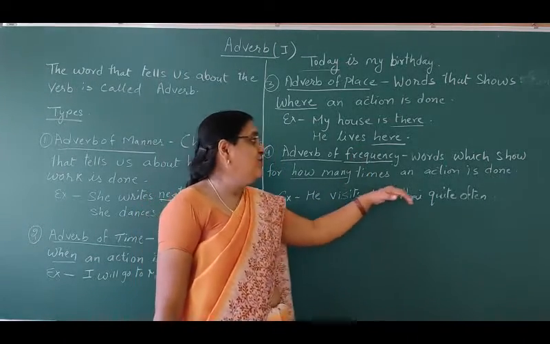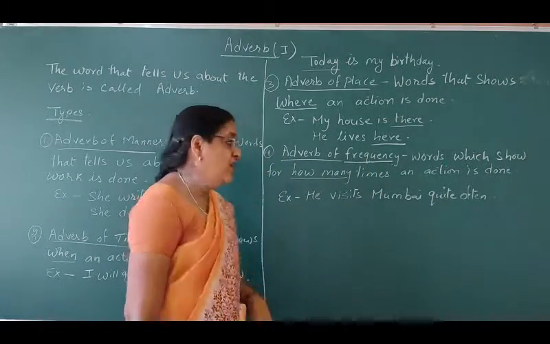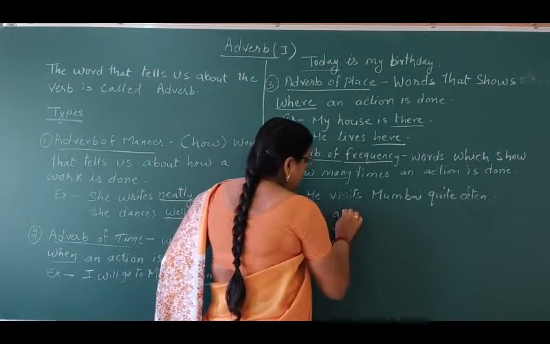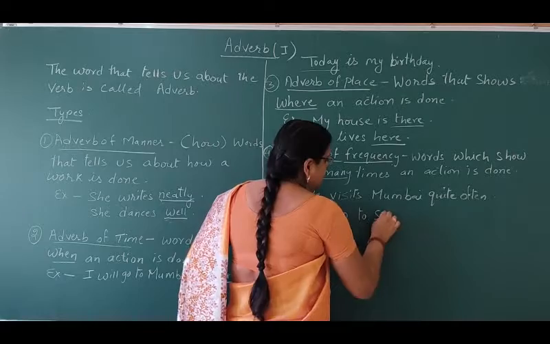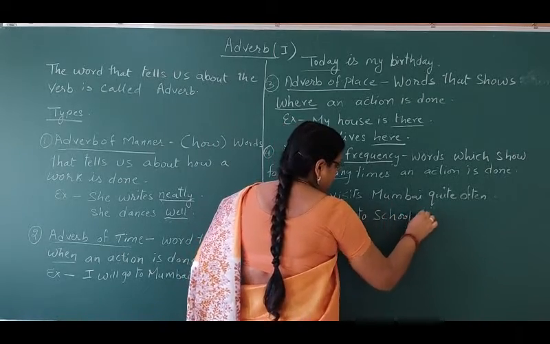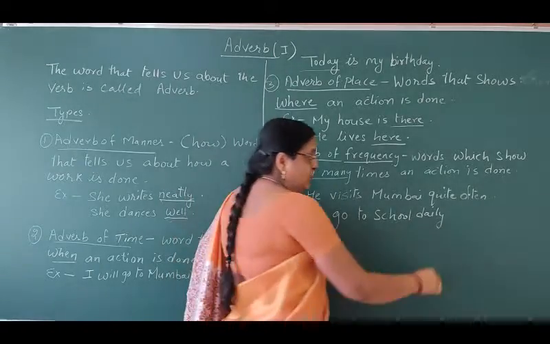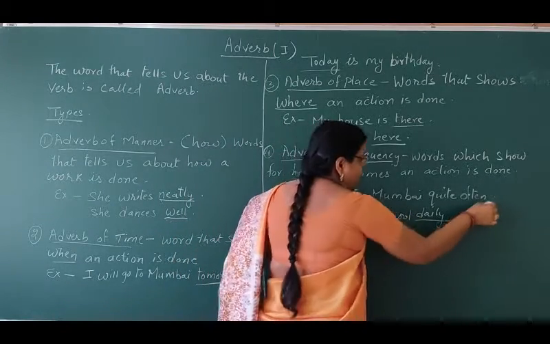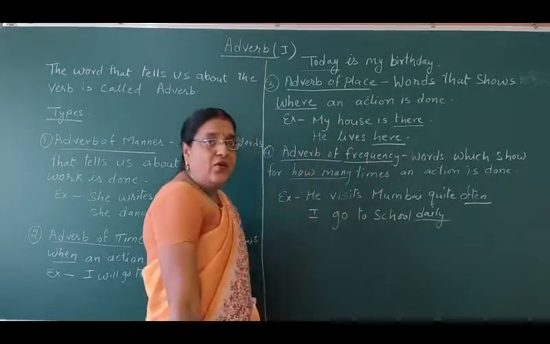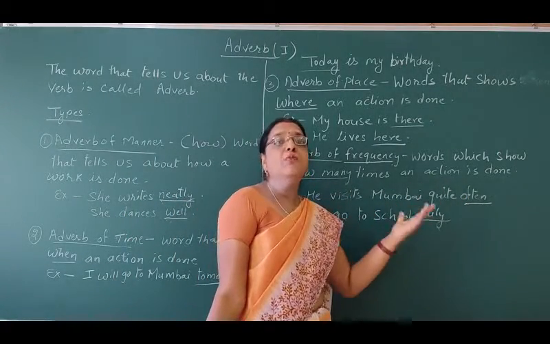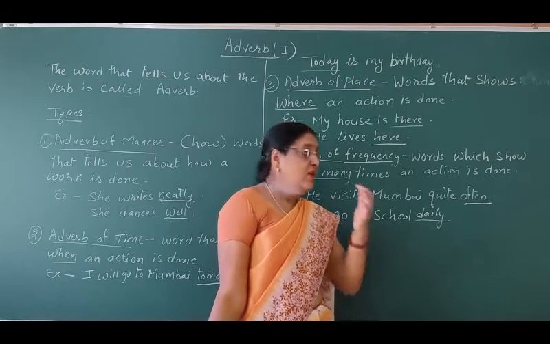Example: he visits Mumbai quite often. Or we can say, I go to school daily. So when you go daily, you go quite often. So these are the words that show how many times an action is done.